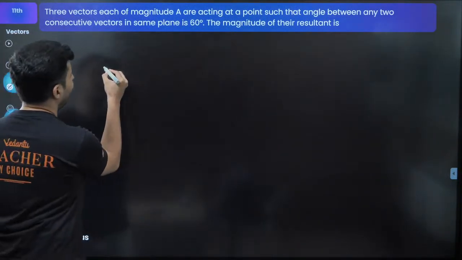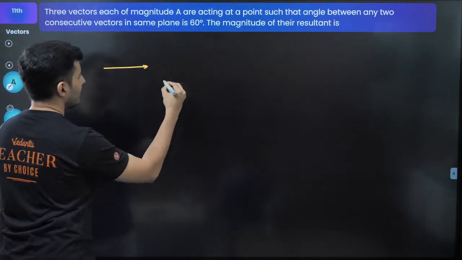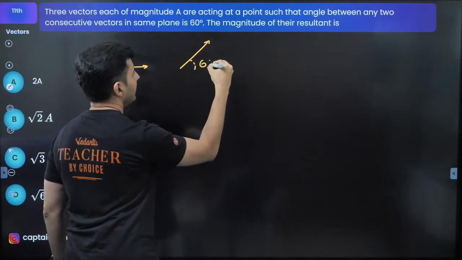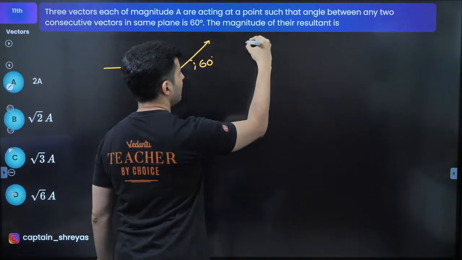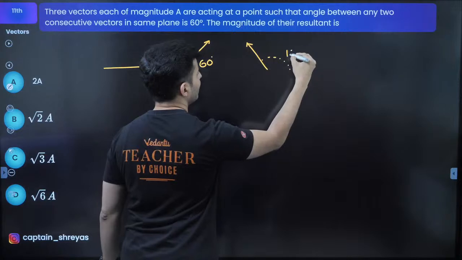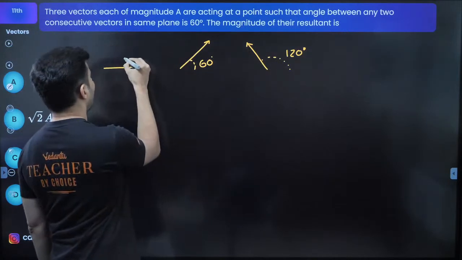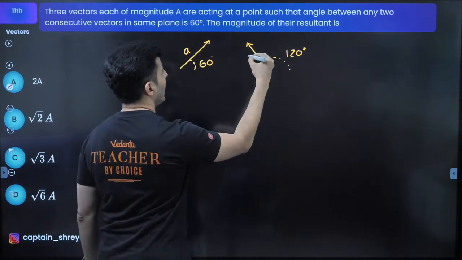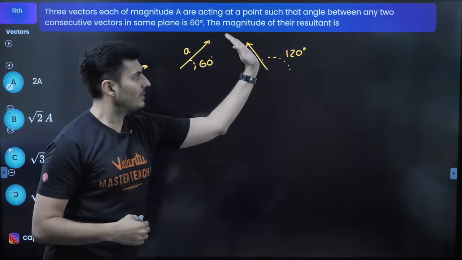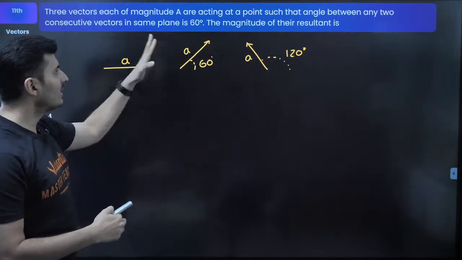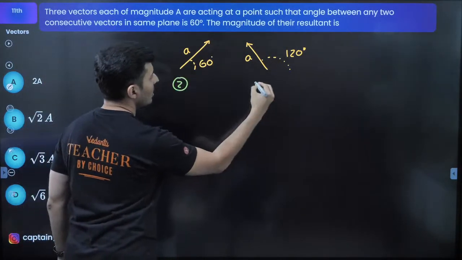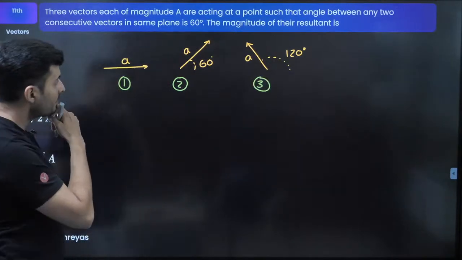Okay, so one vector, if it is here, the other vector makes an angle of 60 degrees and the next vector basically makes 60 degrees with this one. So 60 plus 60 basically makes 120 degrees. Magnitude wise, all of them have the same magnitude A. So these vectors have to be added. Let's say I call this vector 1, this vector 2, this vector 3.